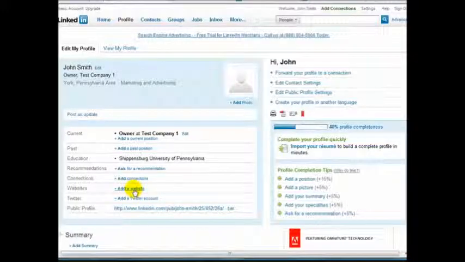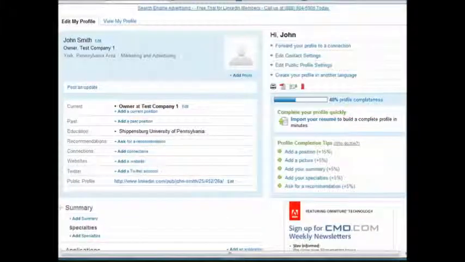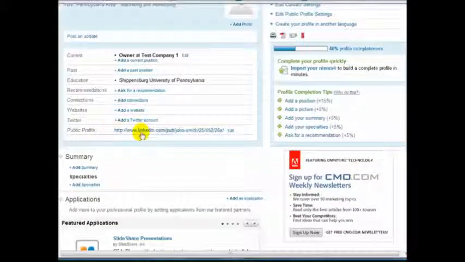You really should add your website, whether it's your personal website or the company that you work for. You want to have that in there. If you're on Twitter, that's great. If not, that's okay too. We'll talk about this in a separate video. Case summary. This is also something that you'll want to fill out. Basically, what you do. Specialties, are there specific things that you're good at, that you focus on?